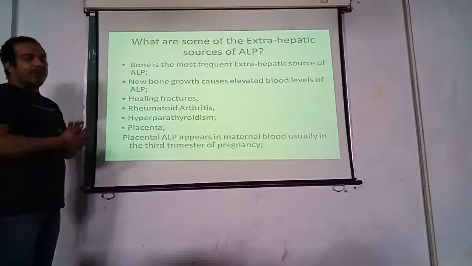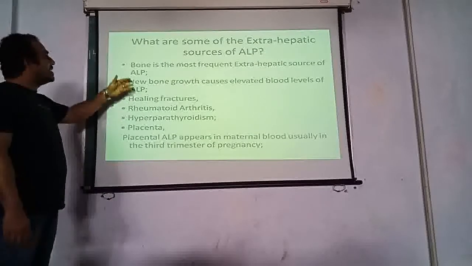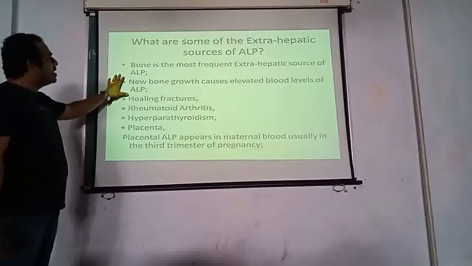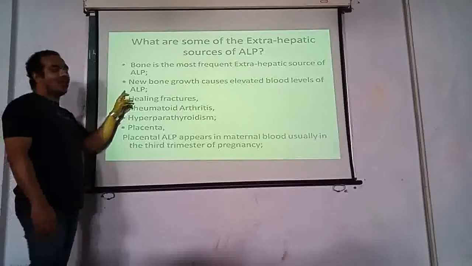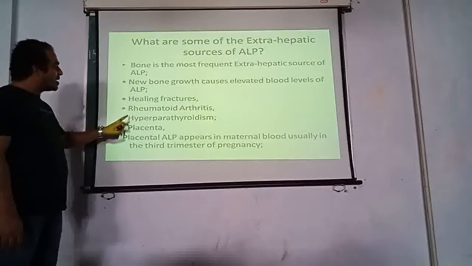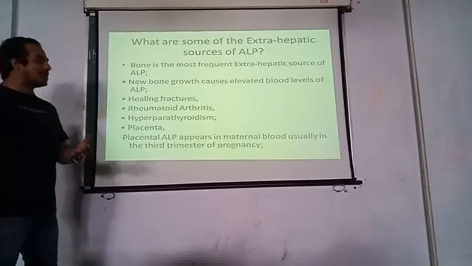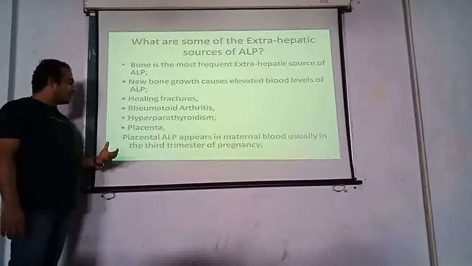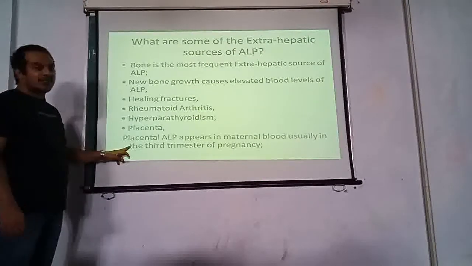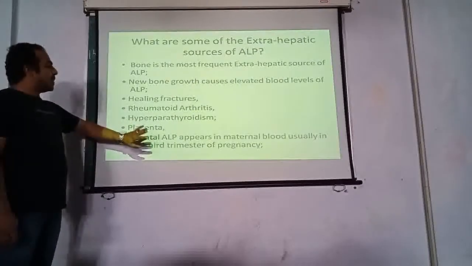Next is bone. When we are discussing ALP and liver disorders, ALP is also increased in cases of bone disorder. Bone is the most frequent extrahepatic source of ALP. New bone growth causes elevation of blood level of ALP. Healing fractures, rheumatoid arthritis, hyperparathyroidism and placenta. Placenta, again, as I said, would be present only in a pregnant woman. So placental ALP appears in maternal blood usually in the third trimester of pregnancy. This is a normal finding, so we don't consider it a pathological finding.